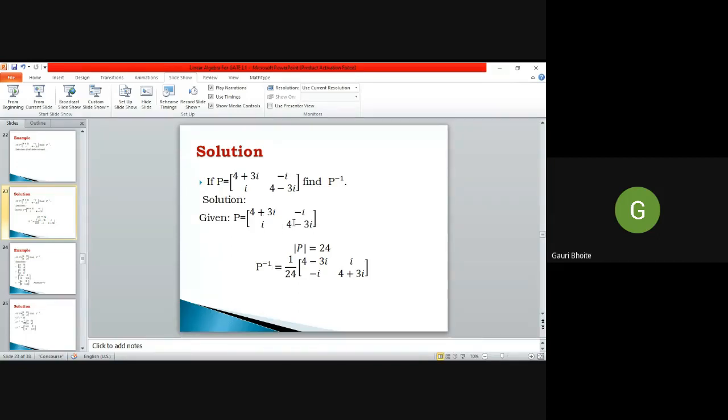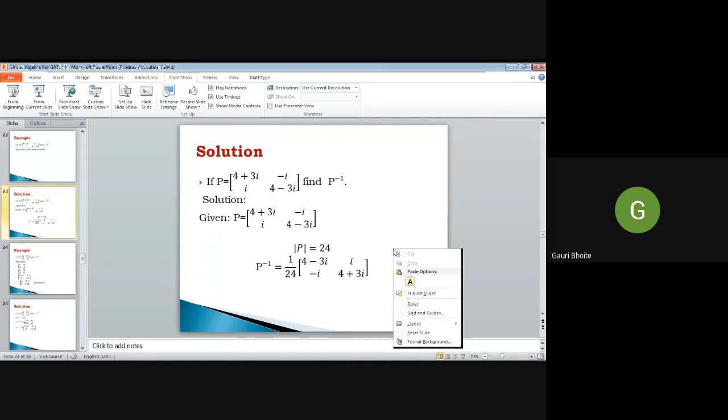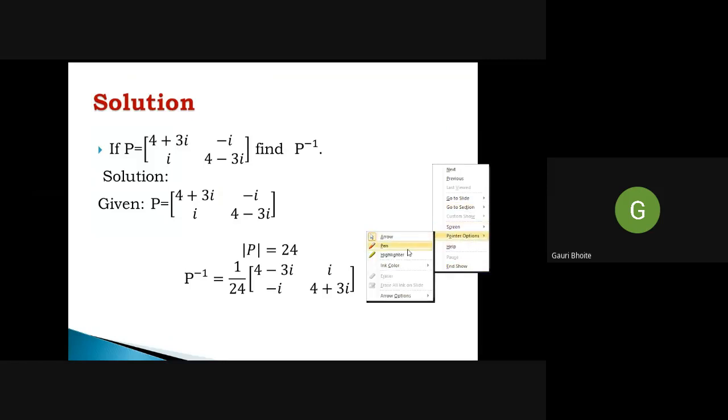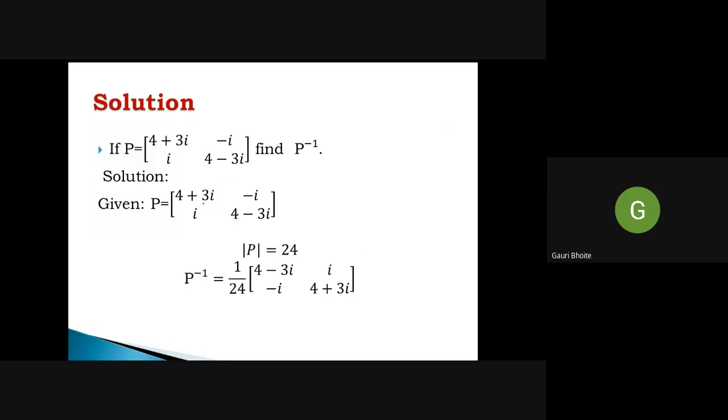So multiply these two numbers, 4 plus 3i into 4 minus 3i.